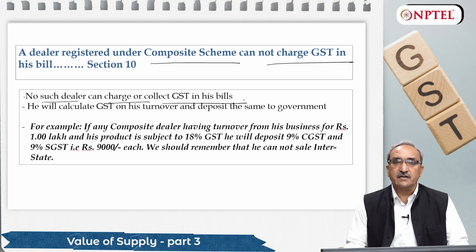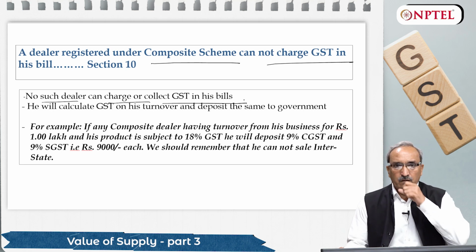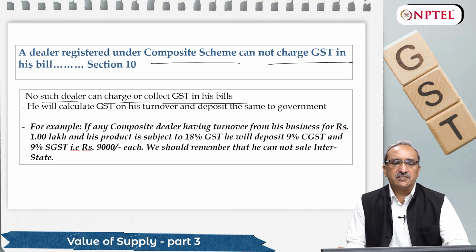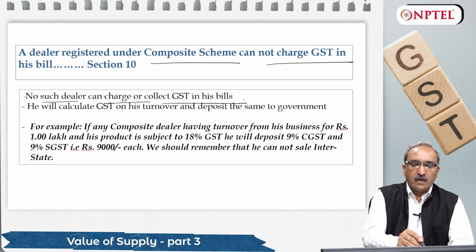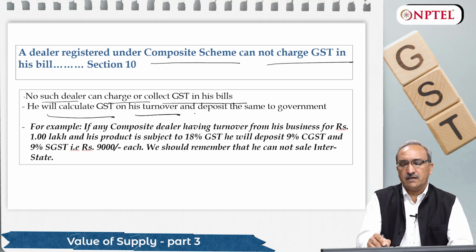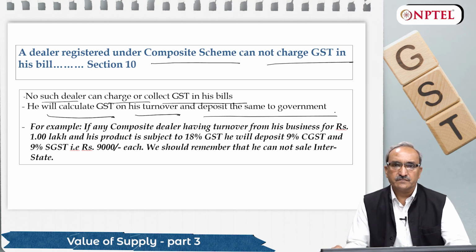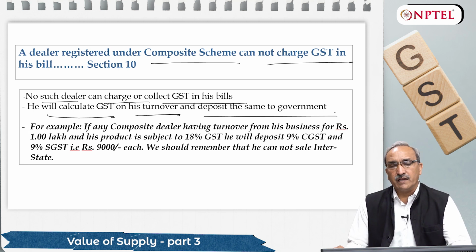A person who has taken registration as a composite dealer whose turnover is less than 50 lakh rupees will not charge GST in his bill. He will simply send his bill of rupees 1 lakh. Then he will calculate GST on his turnover and deposit the same to the government. So as he is a service provider, he will pay 6% GST to the government on his turnover. So he need not tax each and every bill to the client.